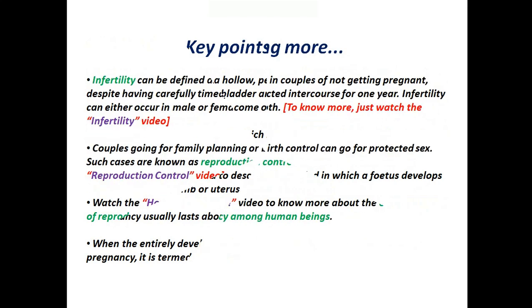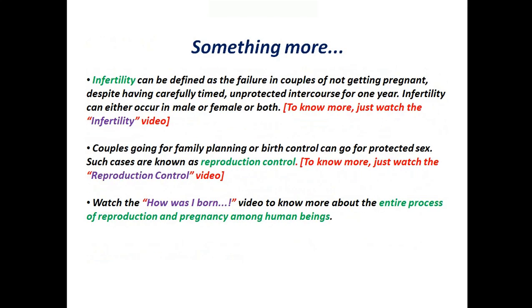Something more. Infertility can be defined as the failure in couples of getting pregnant, despite having carefully timed, unprotected intercourse for 1 year. Infertility can occur in male or female or both. To know more, just watch the infertility video. Next, couples going for family planning or birth control can go for protected sex. Such cases are known as reproduction control. To know more, just watch the reproduction control video. Watch the How Was I Born video to know more about the entire process of reproduction and pregnancy among human beings.